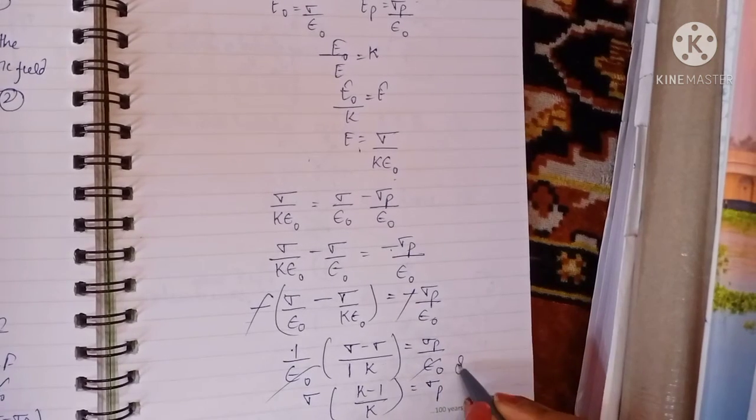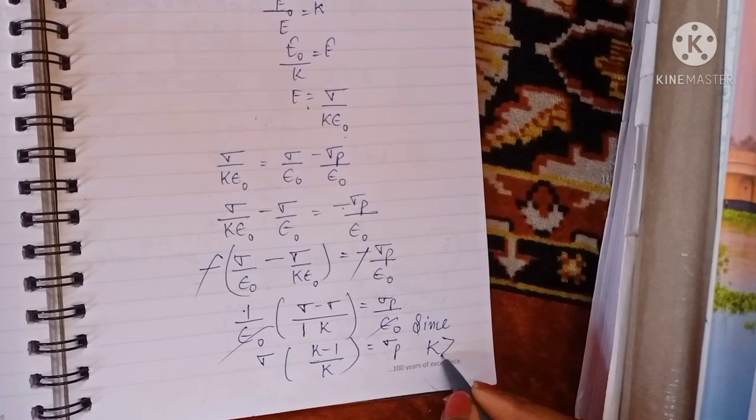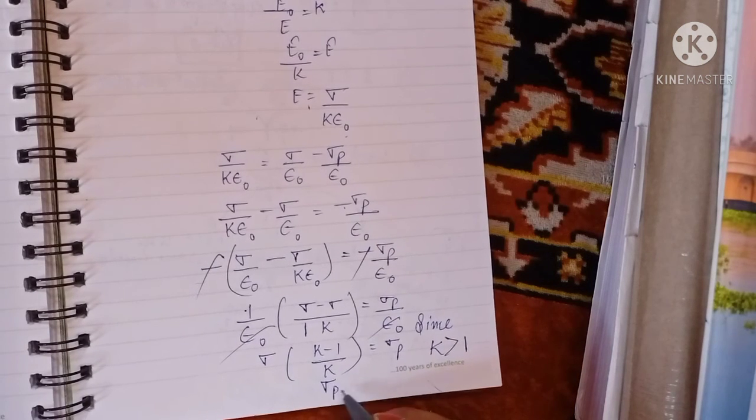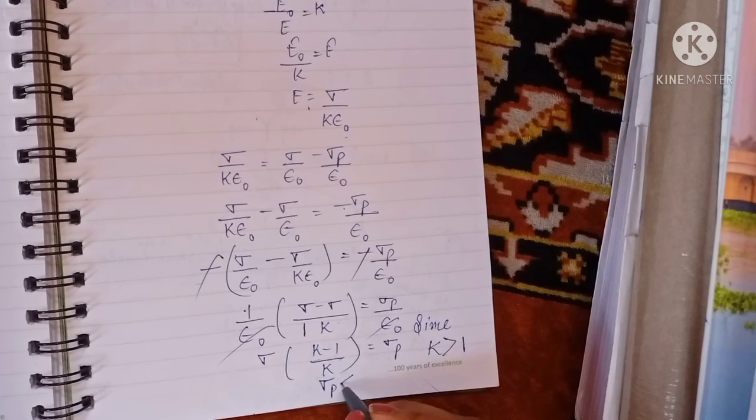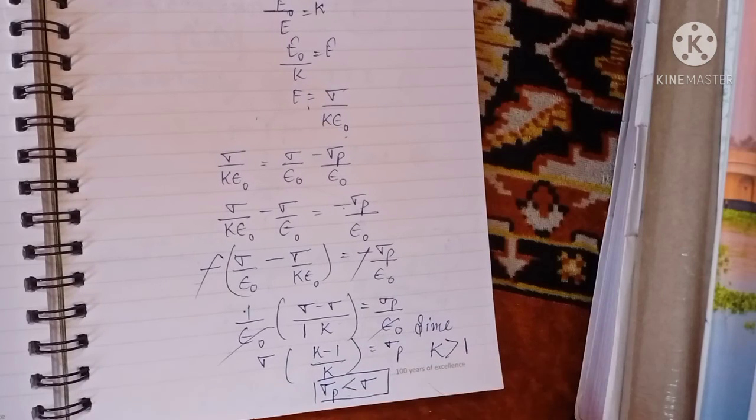Now we know that the dielectric constant is always going to be greater than 1. It should be more than 1, as I told you previously. Okay, so the induced surface charge density on the dielectric slab is always less than its surface charge density. So sigma p is going to be less than sigma. Okay, so this is basically your relation.